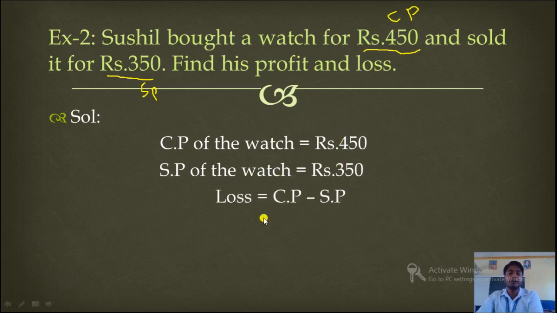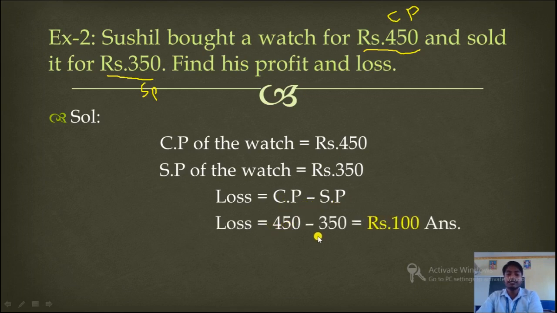So we have to find out loss. So what is the formula of loss? CP minus SP. Now loss is equal to 450, that is cost price, minus 350, that is selling price, is equal to rupees 100. This will be the loss. 100 rupees will be the loss in this question. Understood?